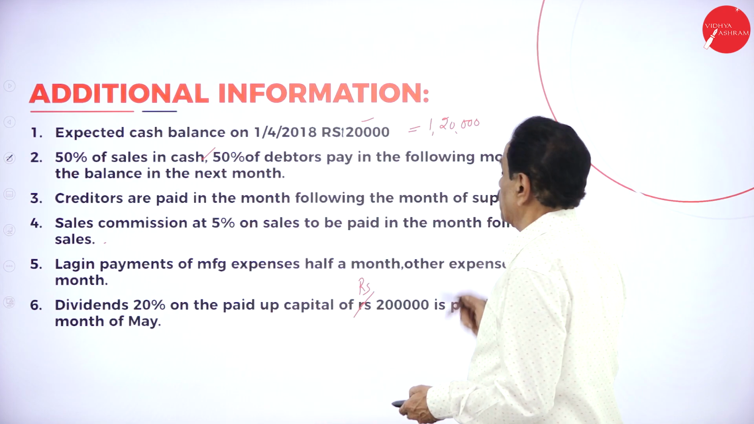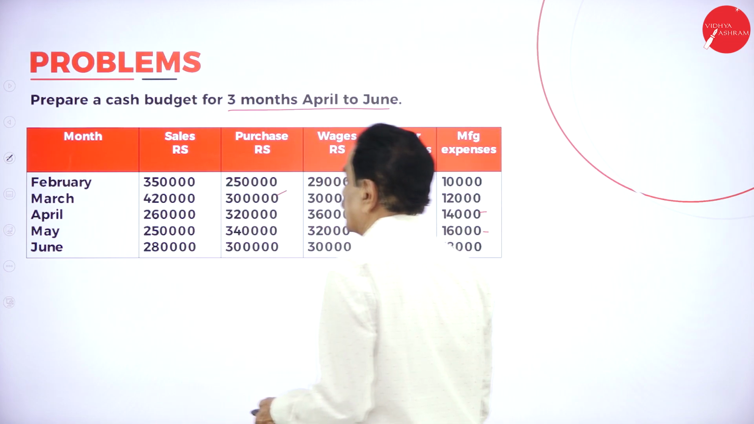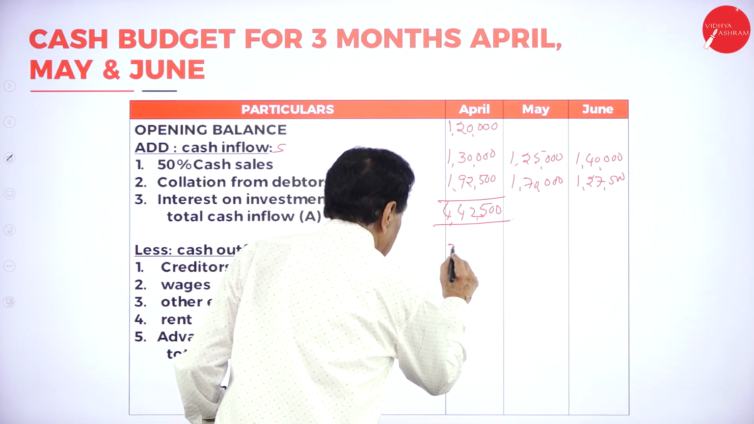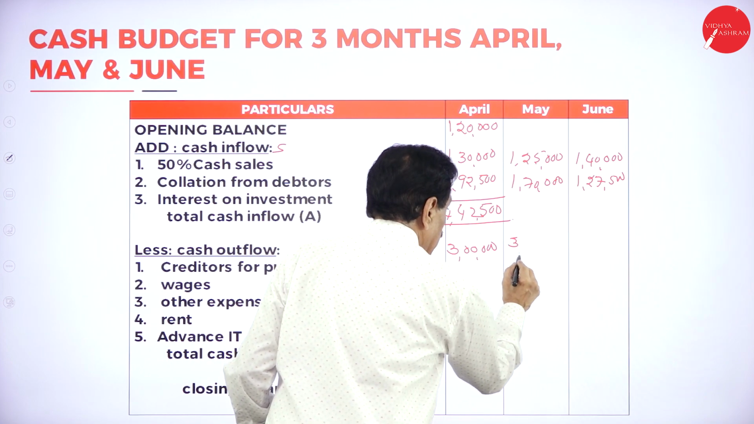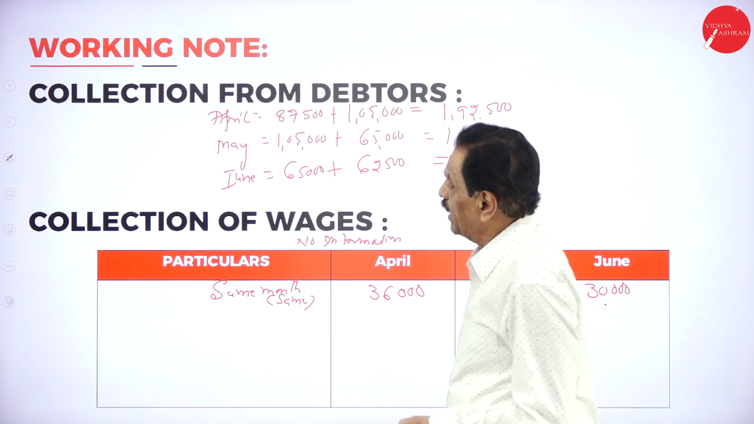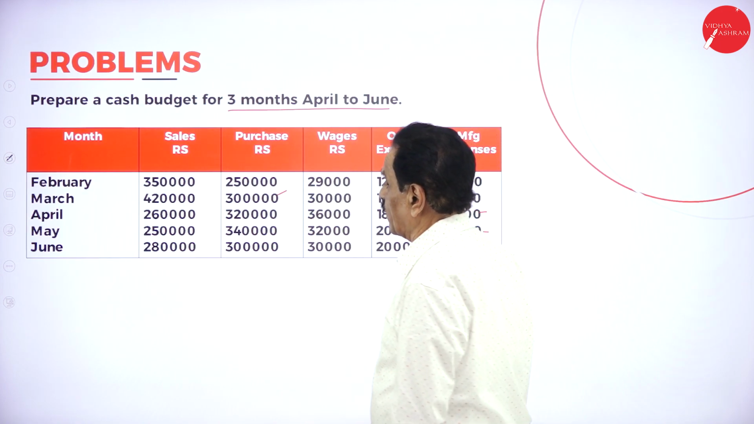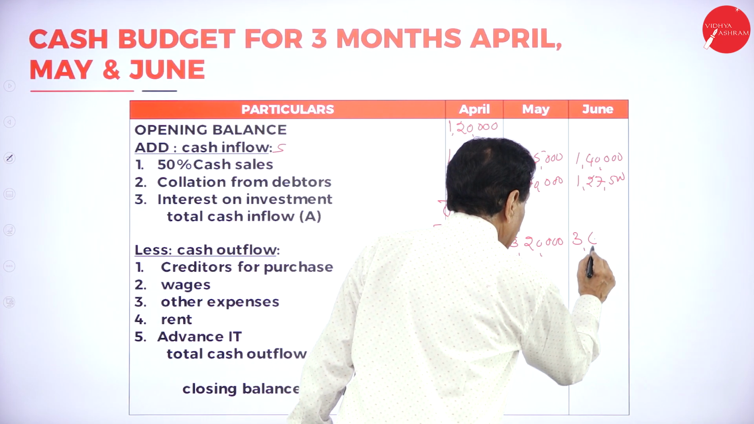Creditor for purchases. There is a 1 month gap: March in April, April in May. Creditor is paid in the month following the month of supply. What's the March purchase? 3 lakh. That is paid in April. 1 month gap, 3 lakh. 3,20,000, April in May. See that, 3 lakh, 3,20,000, 3,40,000. May and June.